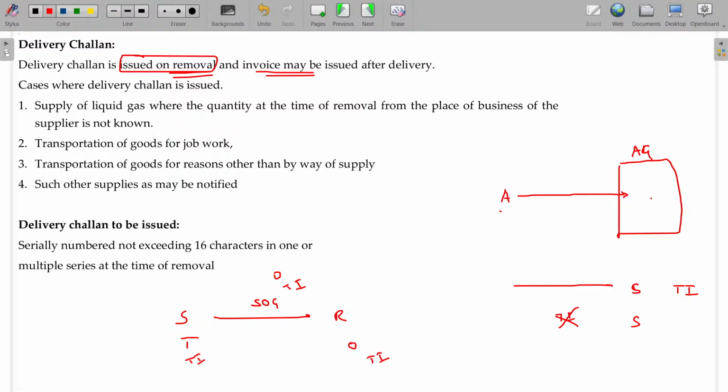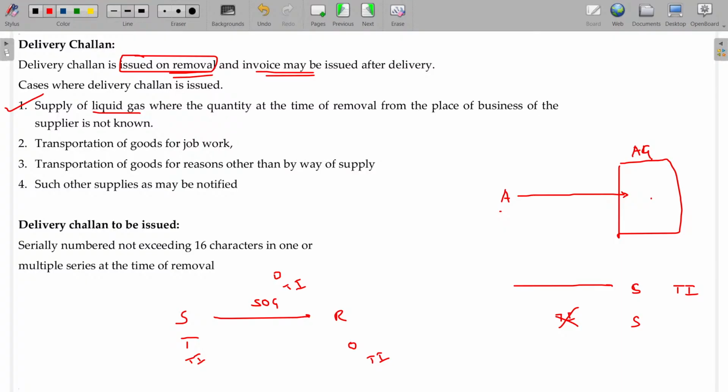After delivery, if there is a real sale, the invoice may be issued. If it is returned without sale, then the invoice will not be issued. Cases where a delivery challan is issued: supply of liquid gas, where the quantity at the time of removal from the place of business of the supplier is not known. So gas is sent.